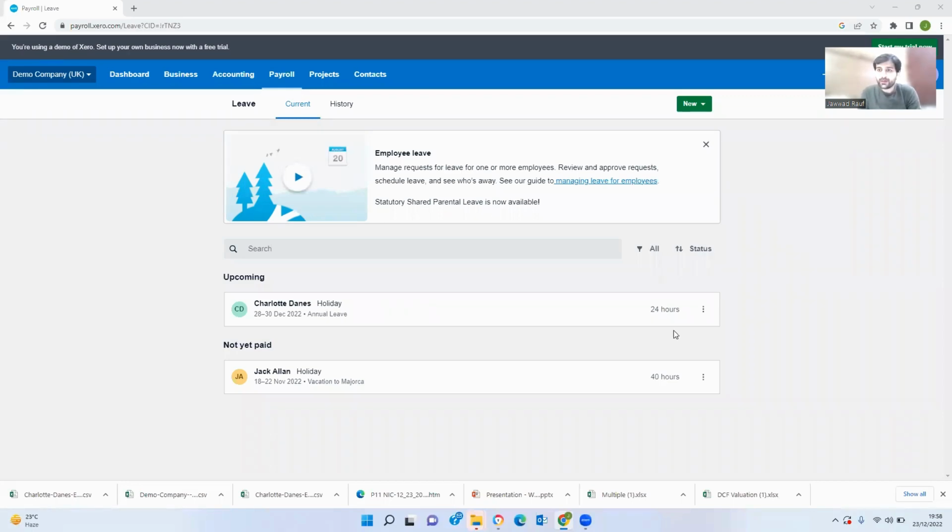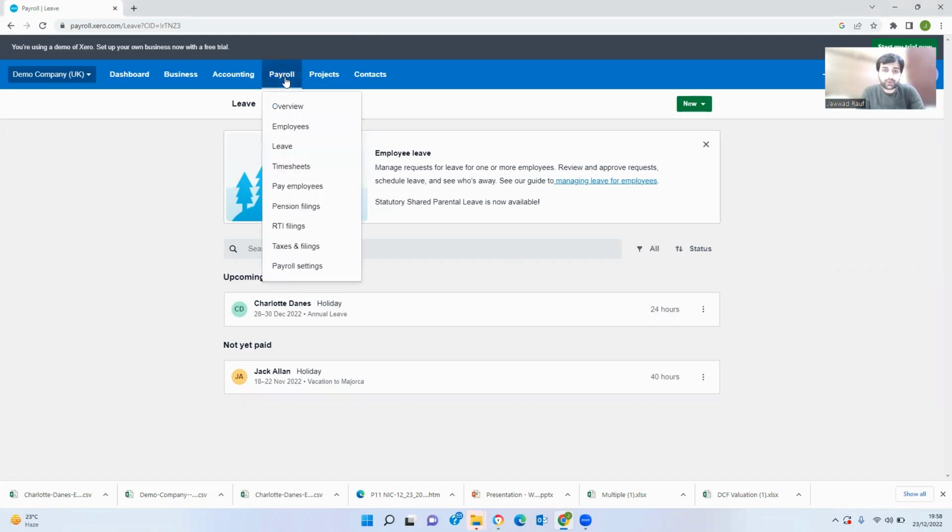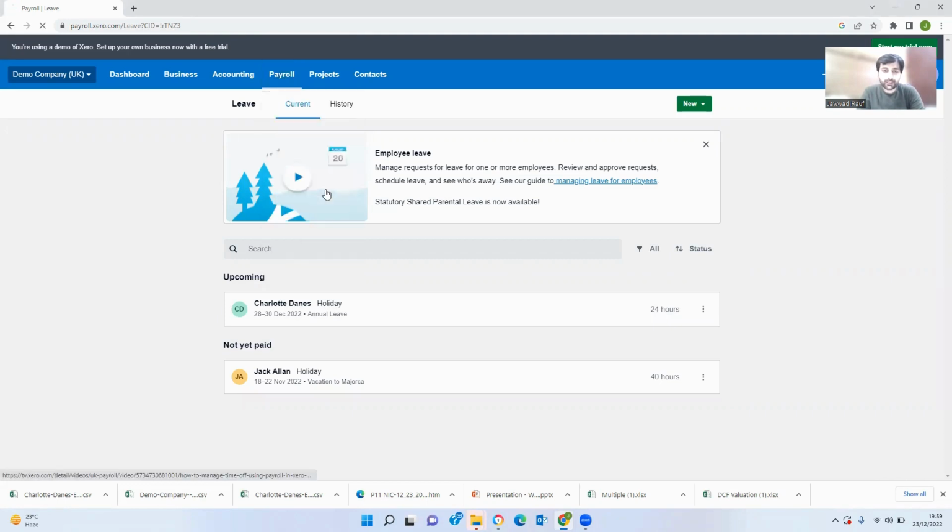Okay, so let's assume we're going for a pay run. Maybe a weekly, fortnightly, or a monthly pay run, and we want to run the pay for that particular period. So how can we do that? You just need to go to the payroll. There is an option to pay employees. Click this option.